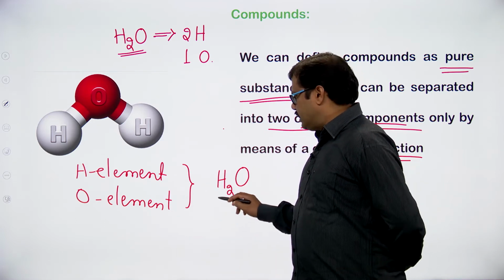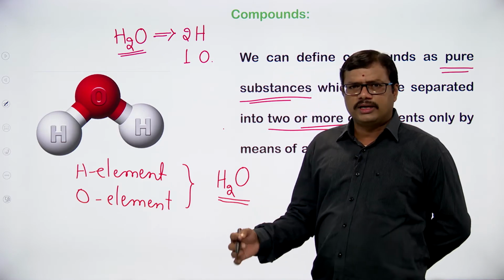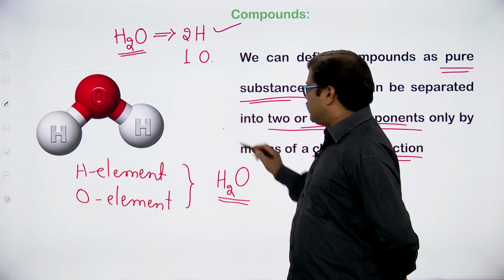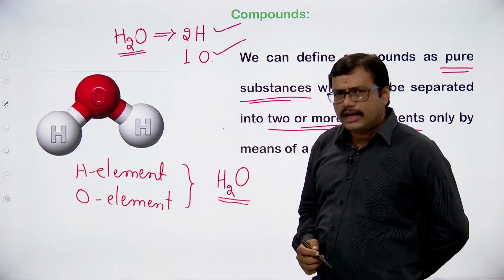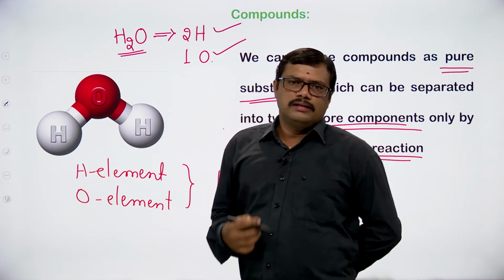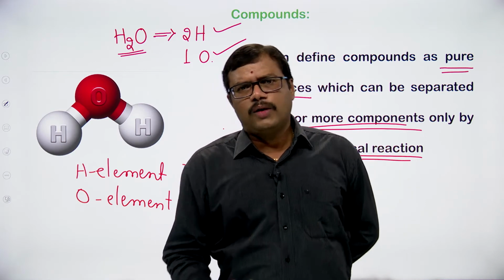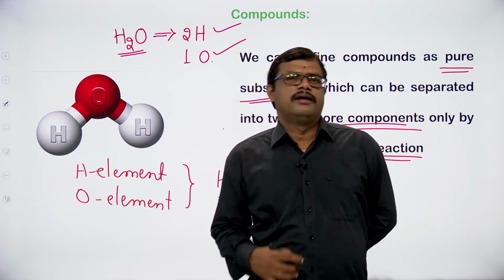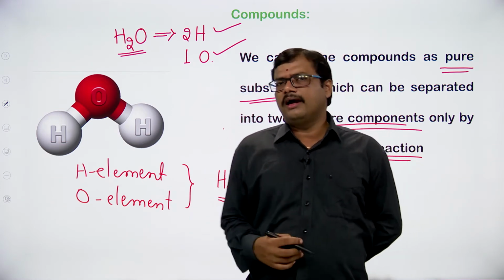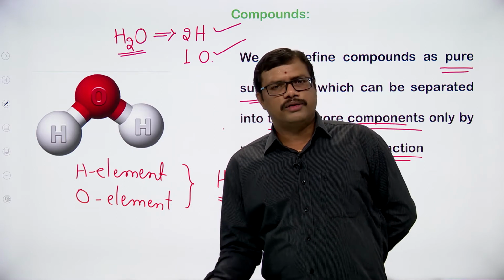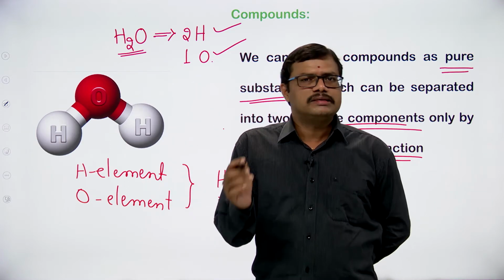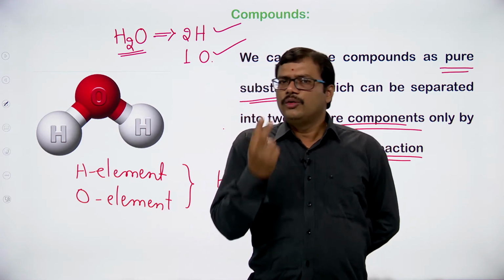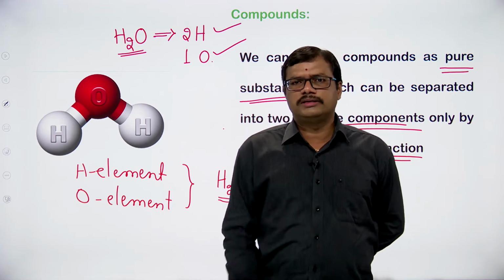So when you observe the H2O, how many hydrogen atoms are there? We have 2 hydrogen atoms. How many oxygen atoms are there in water? Only 1 oxygen atom. Whether you take the water in India, or in the United States of America, or in Russia, or in Australia, whatever may be the country, wherever you go, the water formula is H2O only. That is to say that water contains 2 hydrogen atoms and 1 oxygen atom.